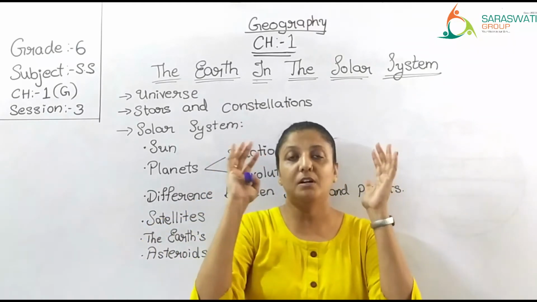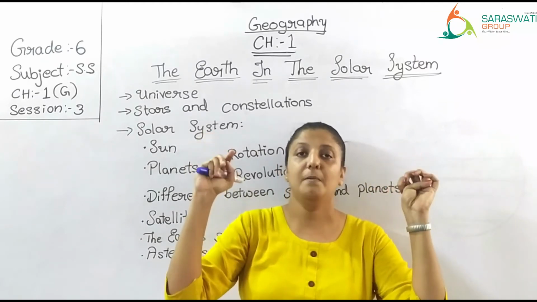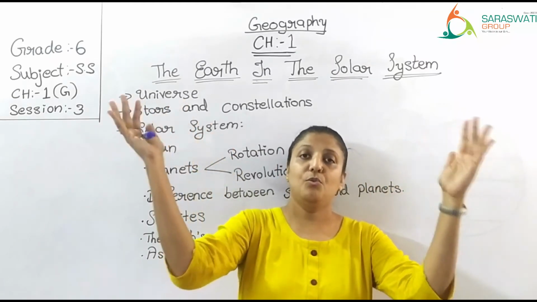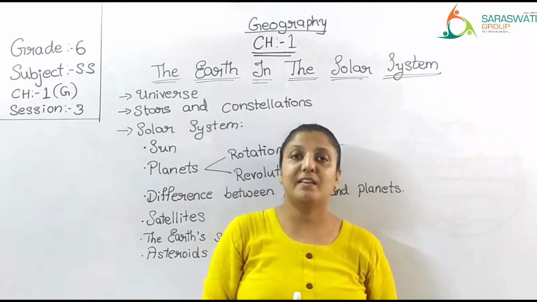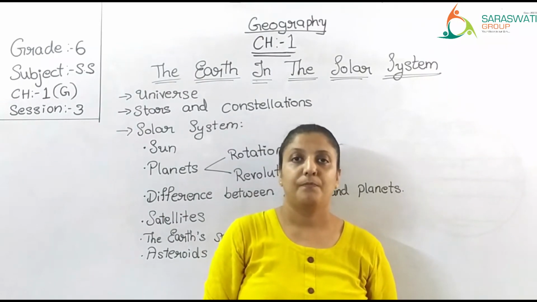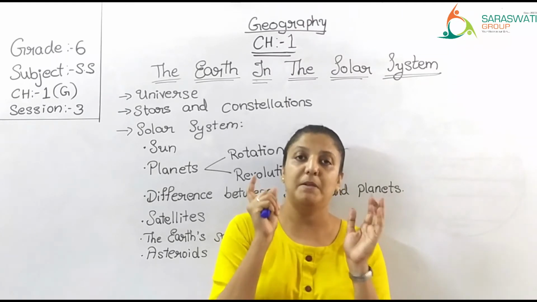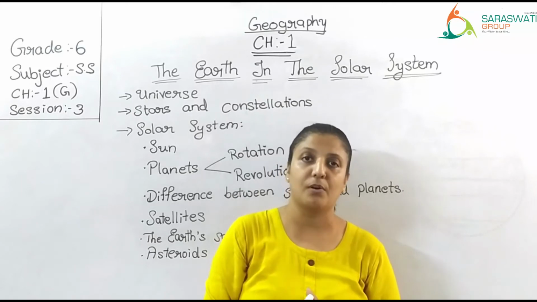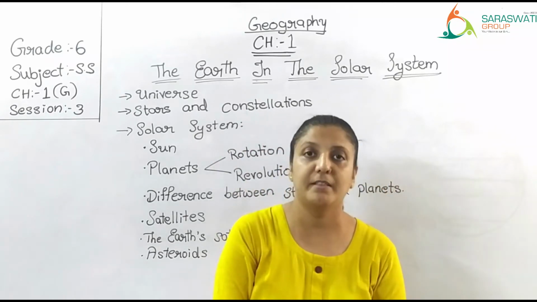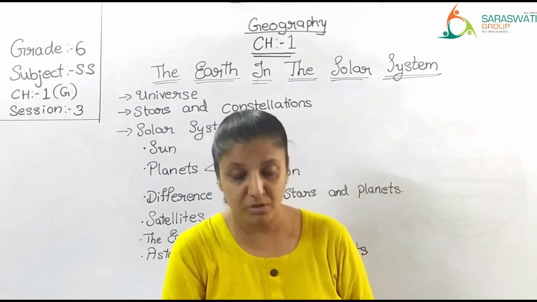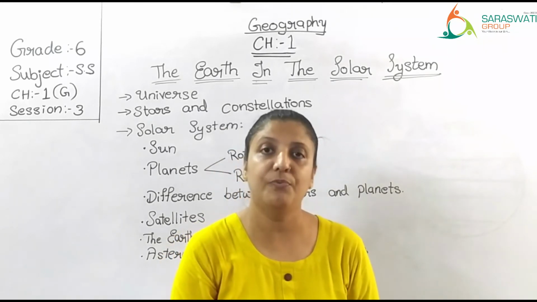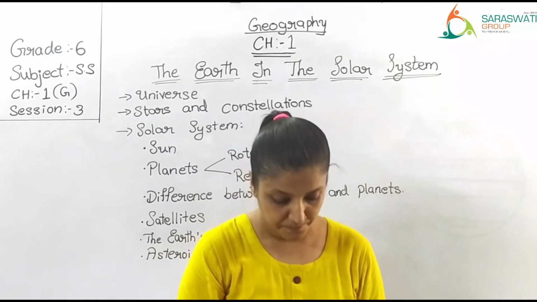Means if the earth's diameter is say 16, then you have to divide 16 by 4. So what is 16 by 4? It is 4. So the moon's diameter will be only 4. So 4 times smaller than the earth. So moon's diameter is 1/4 of the diameter of the earth.